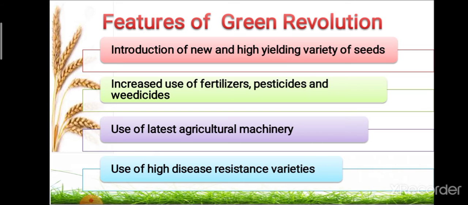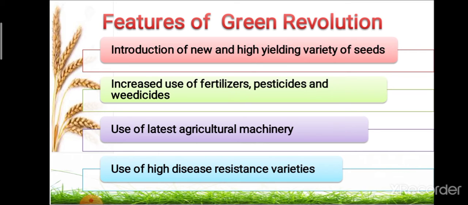The third feature of the Green Revolution is the use of the latest agricultural machinery. Machineries like tractors, seed drills, threshers and harvesters were used to boost production.